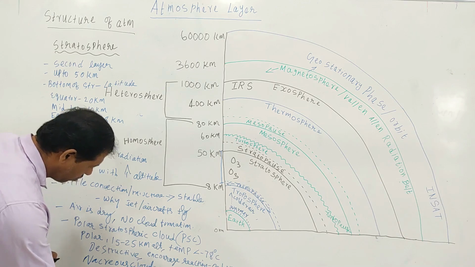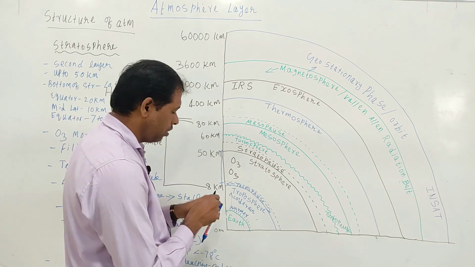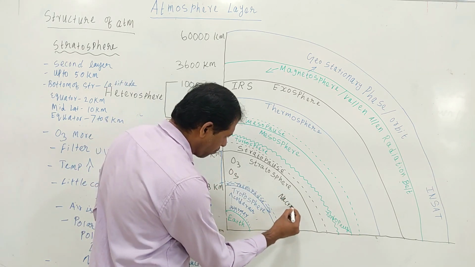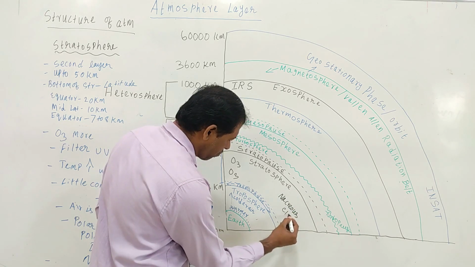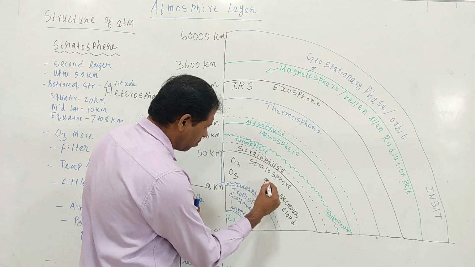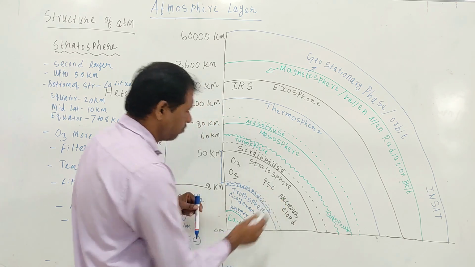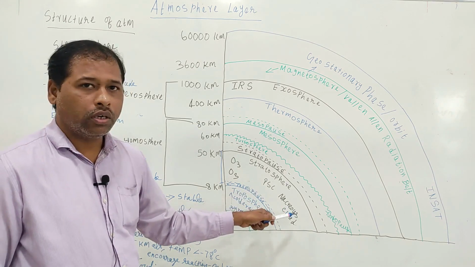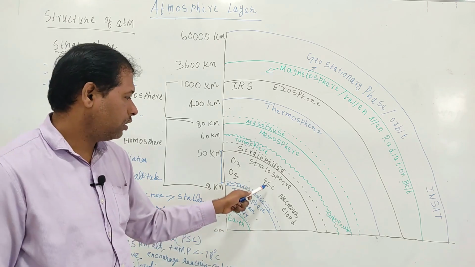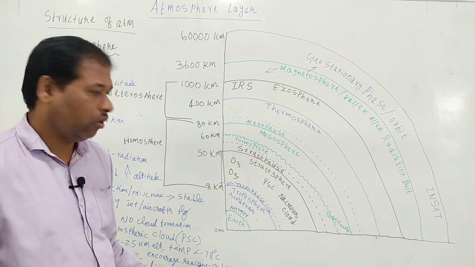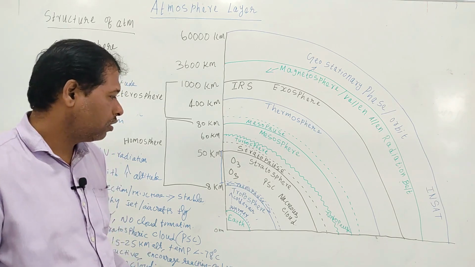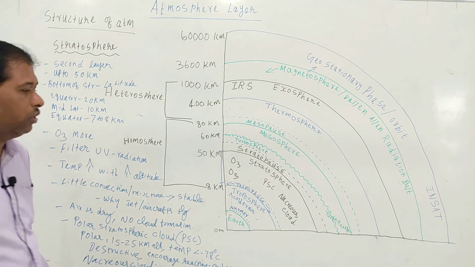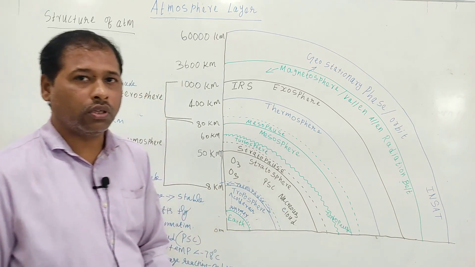You can find nacreous cloud here. Polar stratospheric clouds are also called nacreous clouds because this cloud encourages the reaction for destroying ozone molecules and causes ozone holes. So it is a destructive one.